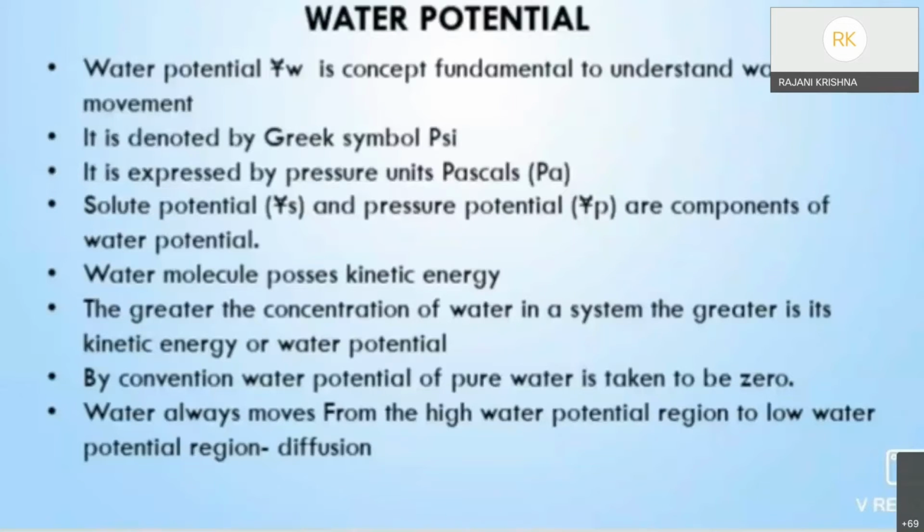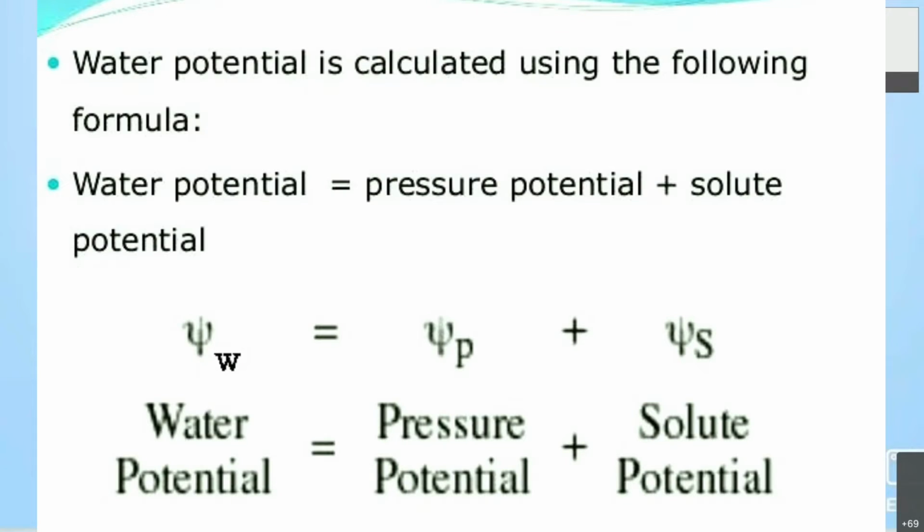By convention, the water potential of pure water at standard temperature, not under any pressure, is the maximum potential, because all the water particles have maximum energy.